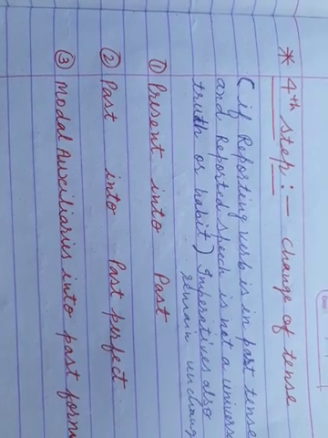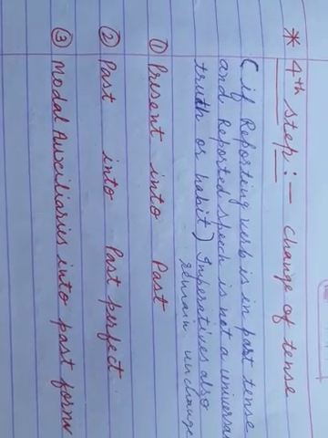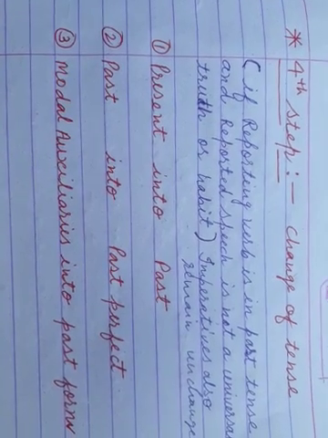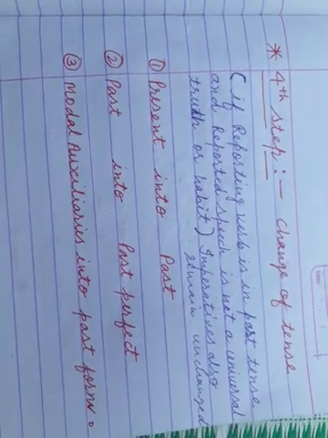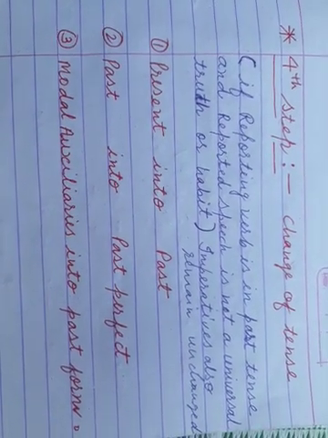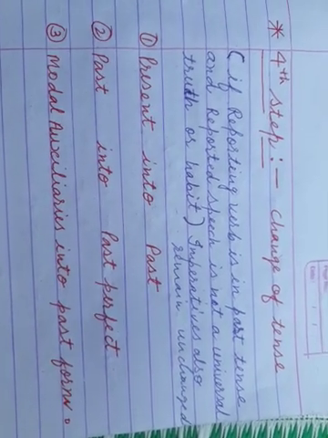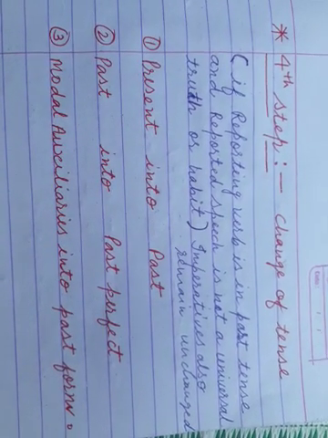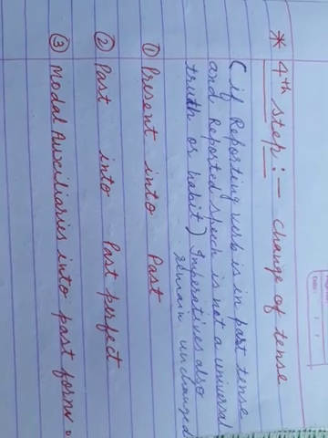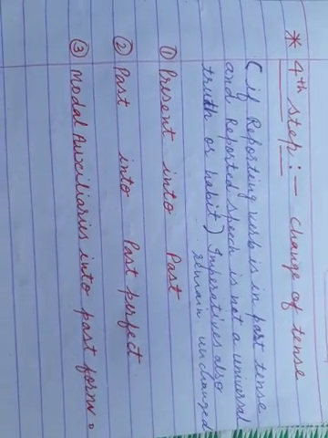If it is simple past, then past perfect; past continuous, then past perfect continuous. Past perfect will not change, because in indirect speech we use past perfect, so it is already past perfect. The same with past perfect continuous. Past perfect and past perfect continuous tense will not be changed.